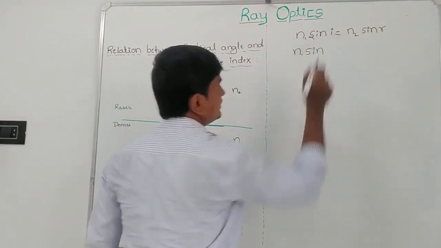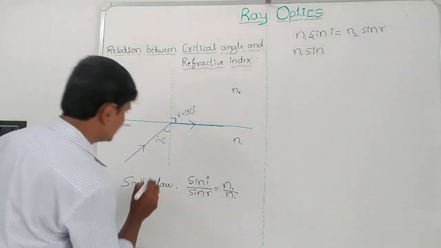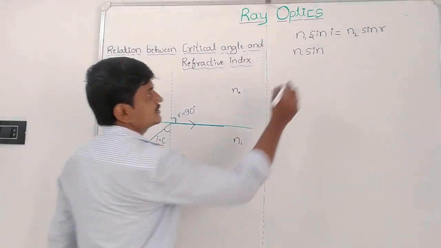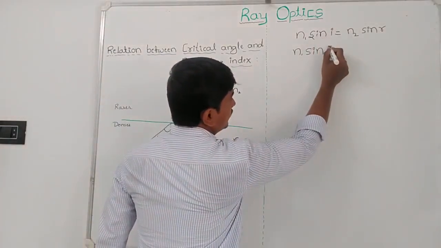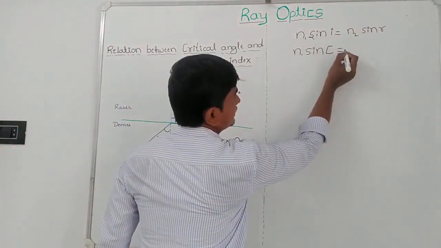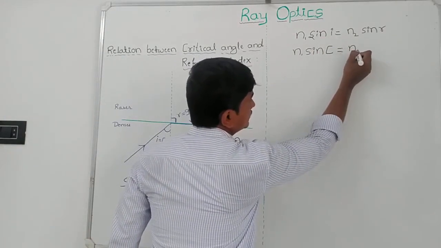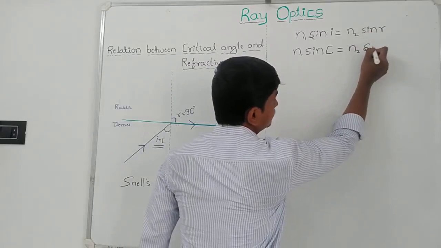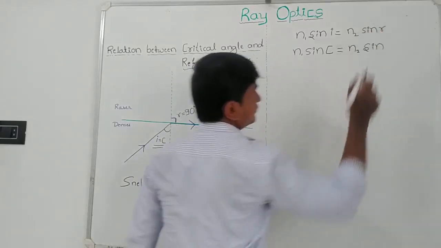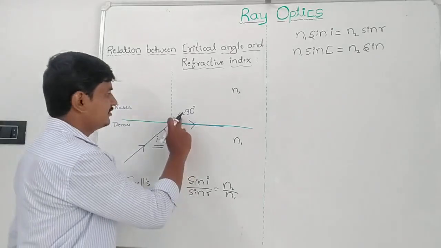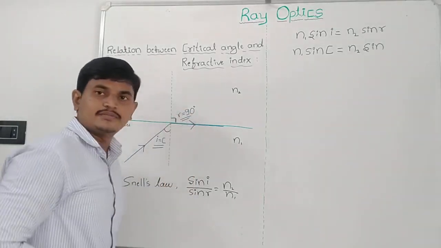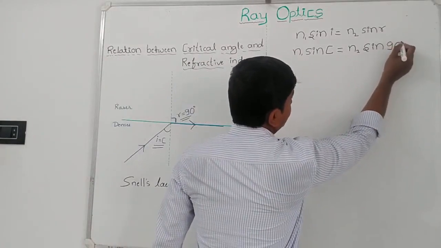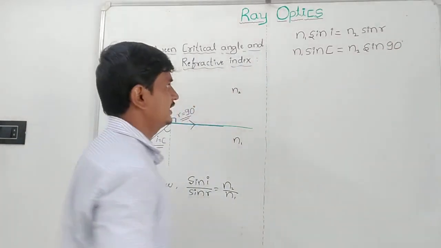Sine i, the angle of incidence, is equal to the critical angle here, hence instead of i we can write C. n2 is kept as it is, and r is the angle of refraction, which is equal to 90 degrees.